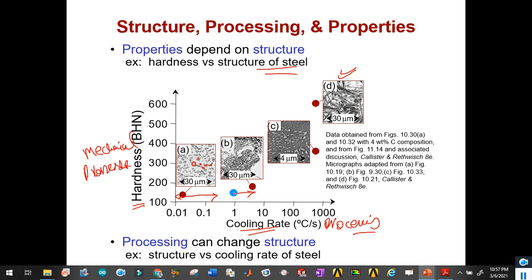So this is how the cooling rate can affect the size of the grains, and in return it can affect the mechanical or corresponding magnetic, electrical, optical properties as well.